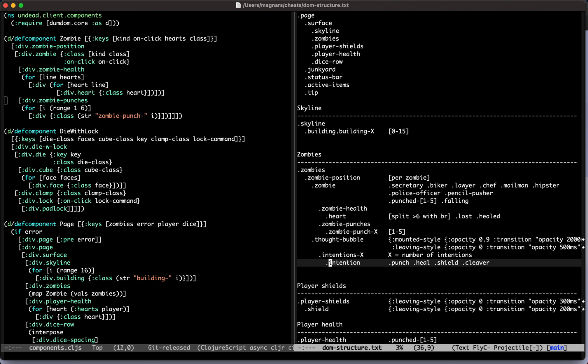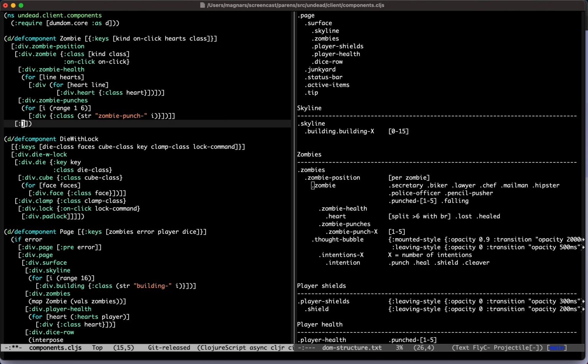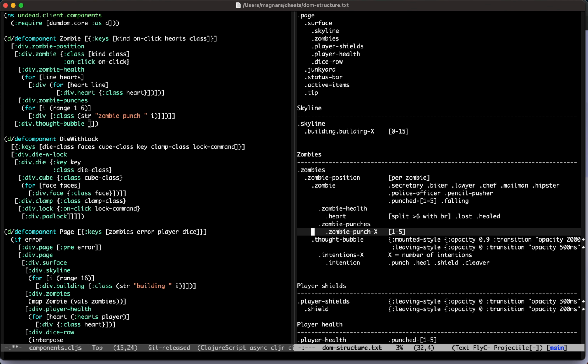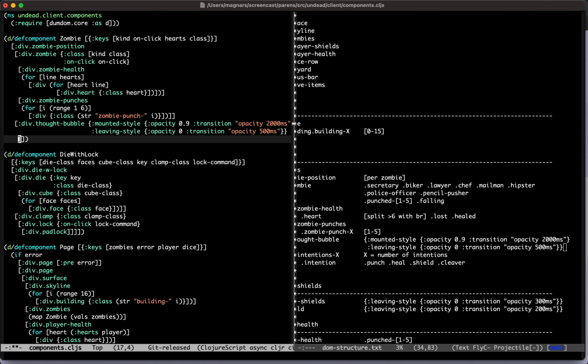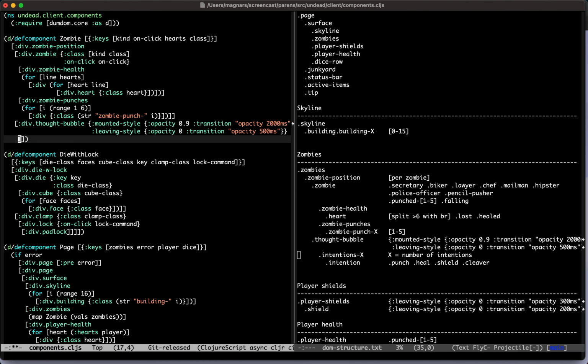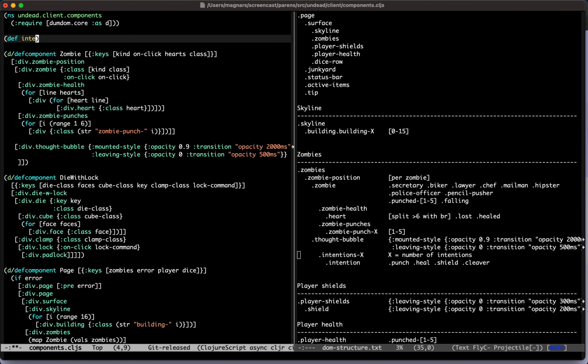So we have the health, we have the punches, and now we are going to have a thought bubble next to the zombie, inside the zombie position. The thought bubble should actually have these styles, and should probably also be conditional on whether or not there are thoughts and intentions. So I'm going to do def intentions and just create some.